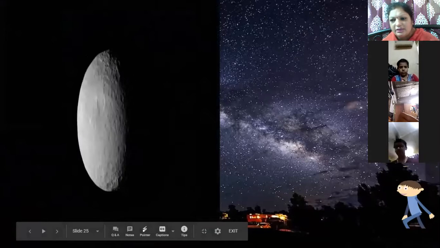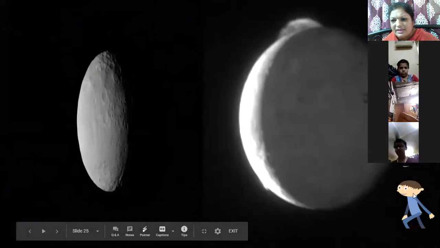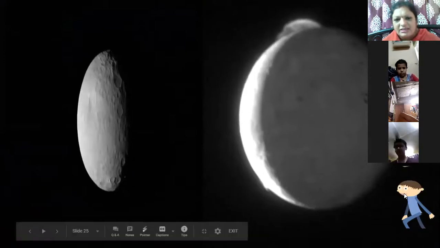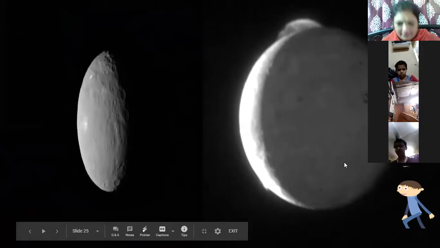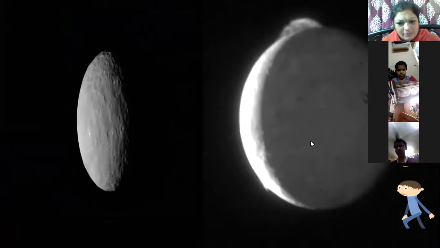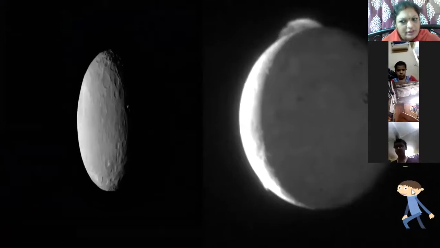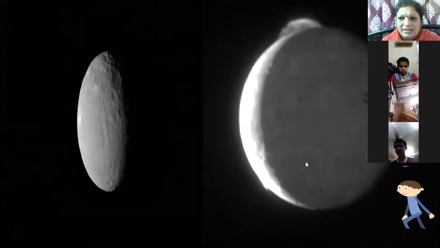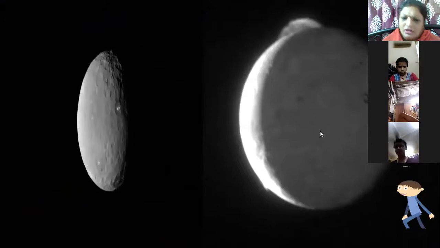Now look here, this human figure, a cartoon character I have put here. This is we, that means this is our earth. We are standing on the earth, and when you look at the sky, this is the moon. So when you are looking at the sky, what can you see? You can see the darker part of the moon, which means you cannot see the moon in the sky.